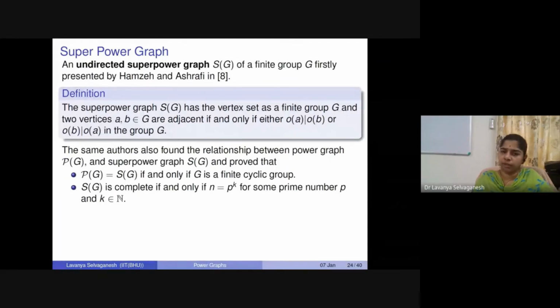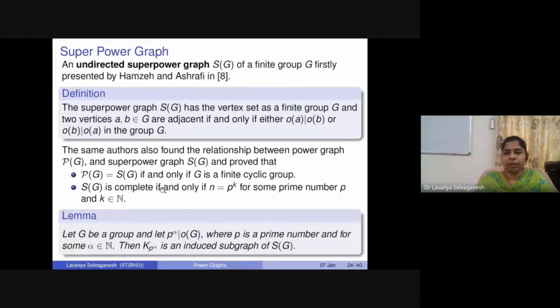So all our considerations will be on other collections of groups. Okay. So S of G is complete if and only if n is equal to p power k. This is again another result which I had put beforehand. Okay. So if you look at this superpower graph, given a group G, if you know that for some prime, p power alpha divides the order of G, then we can see that our superpower graph will contain a complete graph on those p power alpha elements as an induced subgraph.